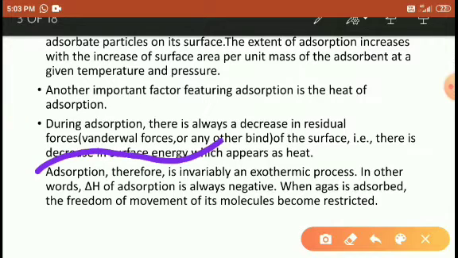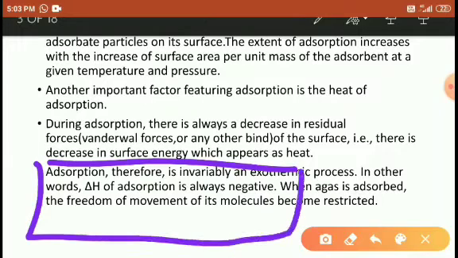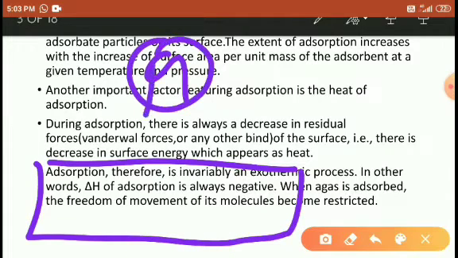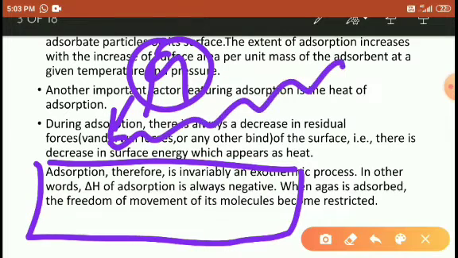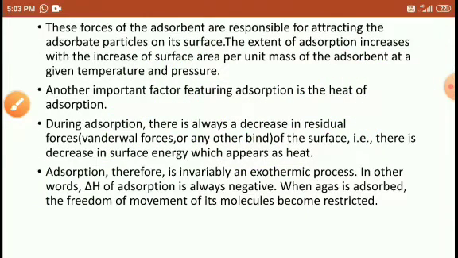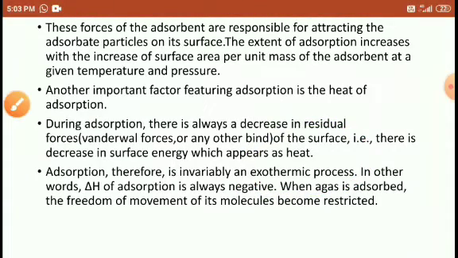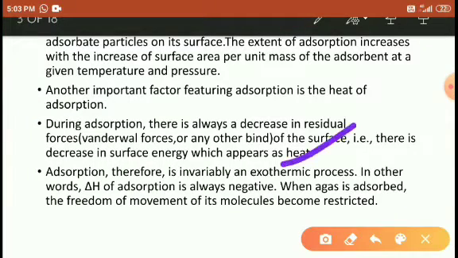So adsorption is invariably an exothermic process. Adsorption is an exothermic process, students. It is not endothermic. Why? Because as already discussed, when the particles are attracted, they liberate heat. Heat is liberated, so that's why it is an exothermic process. In other words, delta H of adsorption is negative. If it is exothermic, it means definitely delta H is negative.